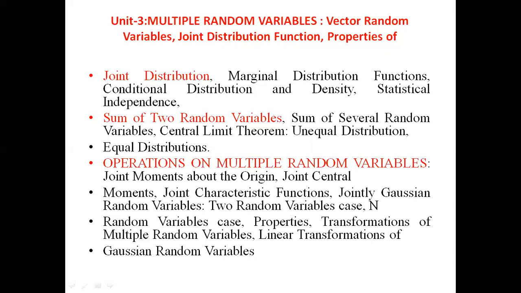Joint moment about the origin, joint central moments, joint characteristic functions, joint Gaussian random variables, and the two random variables case we also need to observe. Random variable case properties we also need to discuss in the third unit.